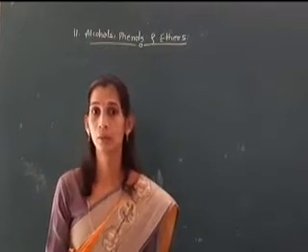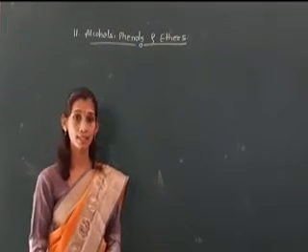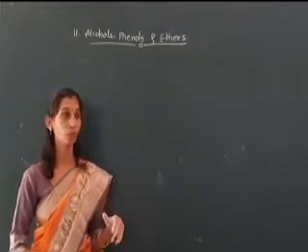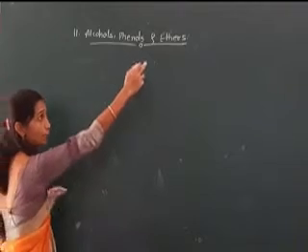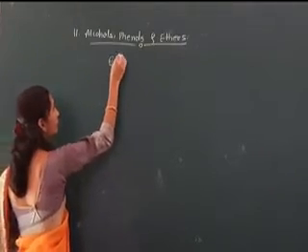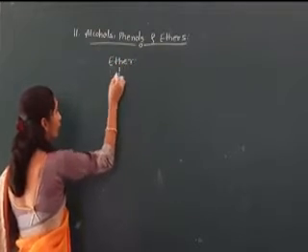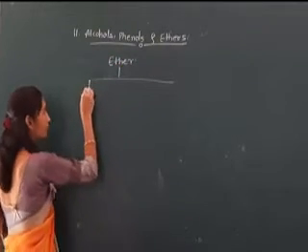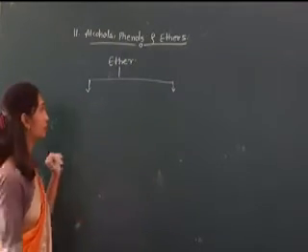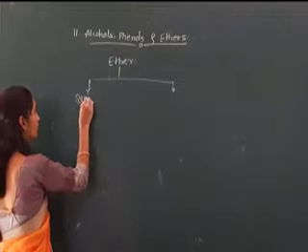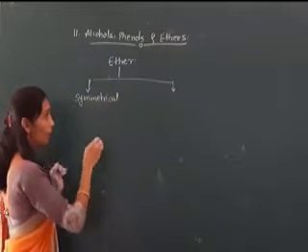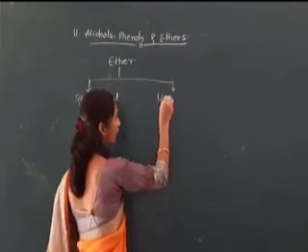Now next we see the classification of ether. Classification of alcohol is completed, classification of phenol is completed. Now we see the classification of ether. The classification of ether is of two types: first, symmetrical, and the second will be unsymmetrical.